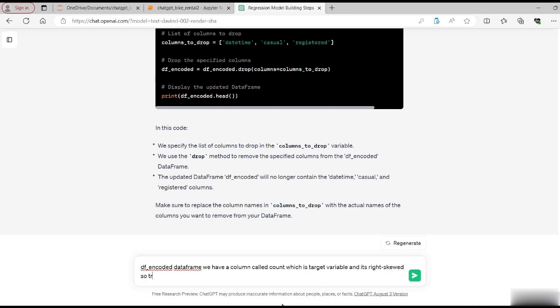So transform this variable in such a way that it becomes a bell-shaped curve.